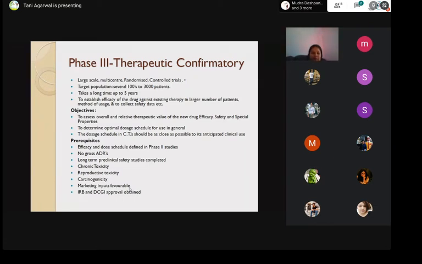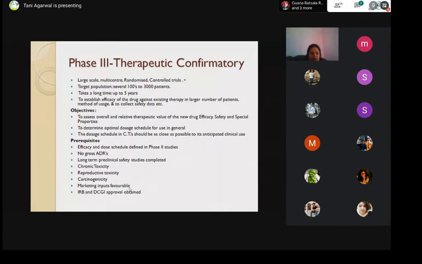Now, the prerequisites that you need in order to begin phase 3 are the efficacy and dose schedule defined from phase 2. Obviously, you need earlier phase data to begin the next phase. No gross ADRs. ADRs refers to adverse drug reactions. Mind you, these are medical terms which are used in this industry. Very commonly used jargon this is. That's why I put it on the slides for you, to get initiated in terms of the